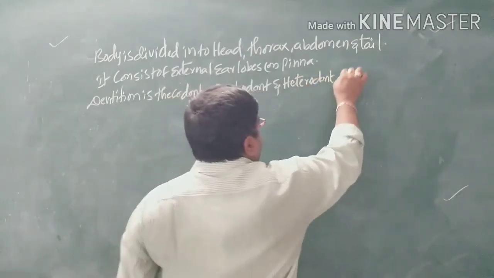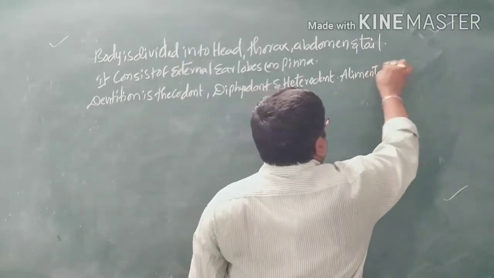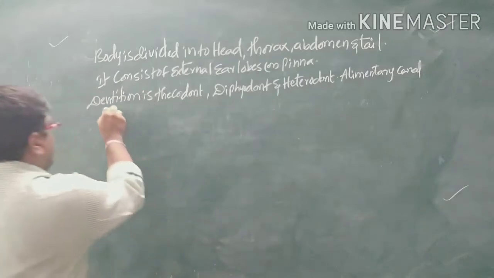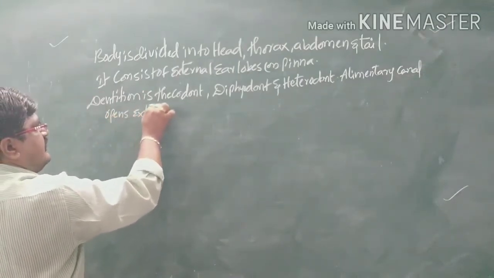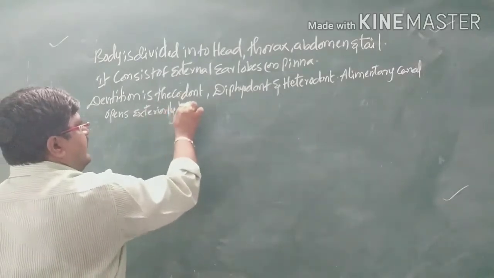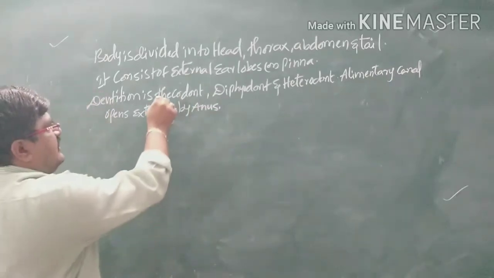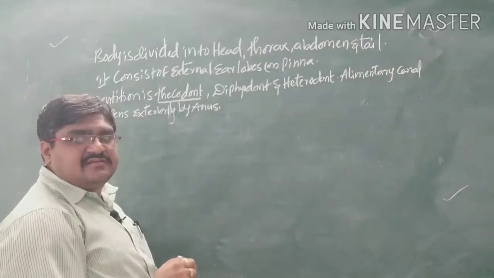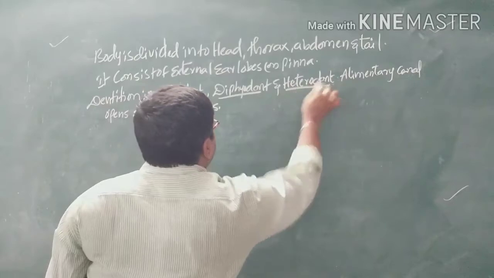And the alimentary canal opens exteriorly by the anus. So the jaws consist of teeth that are thecodont, diphyodont, and heterodont.